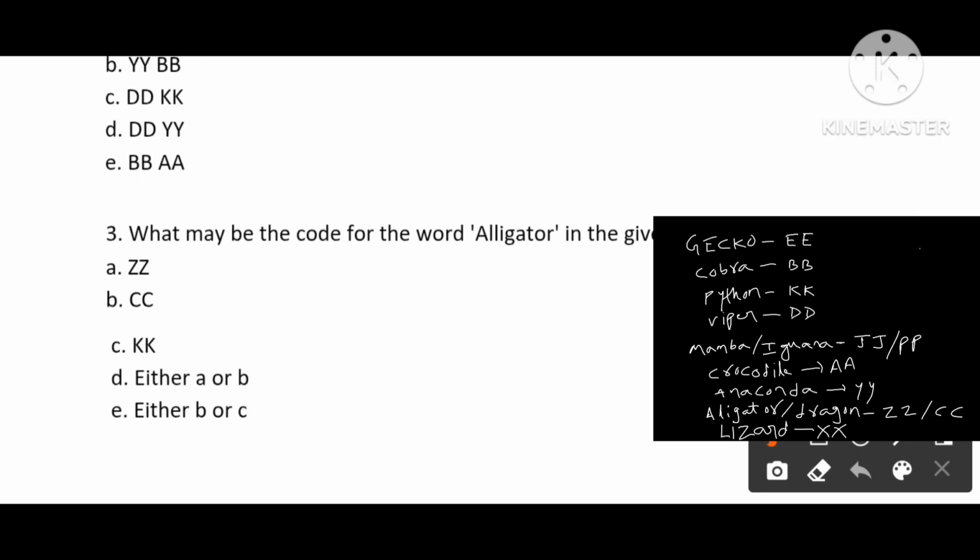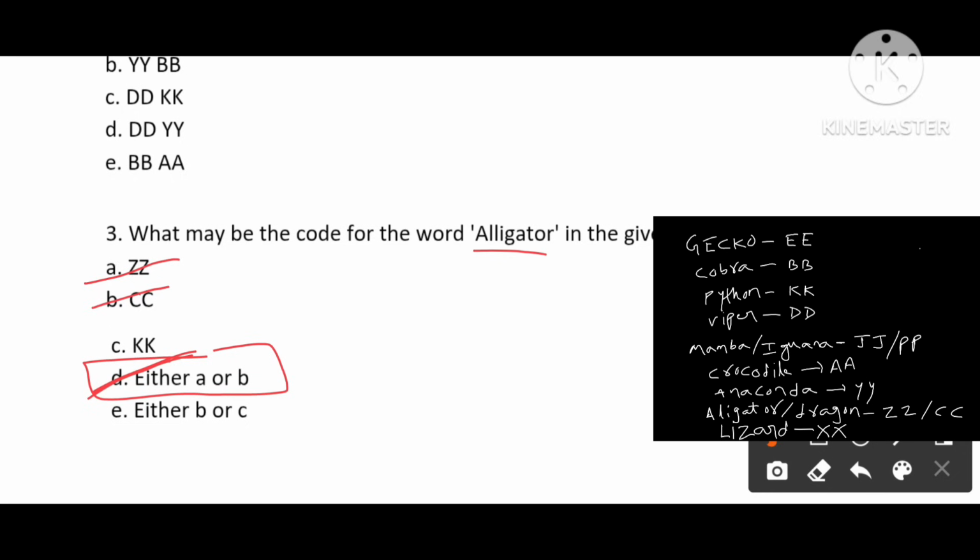Third question. What may be the code for alligator? In our question, we got dragon or alligator is ZZ or CC. So either A or B. Option D is our answer.